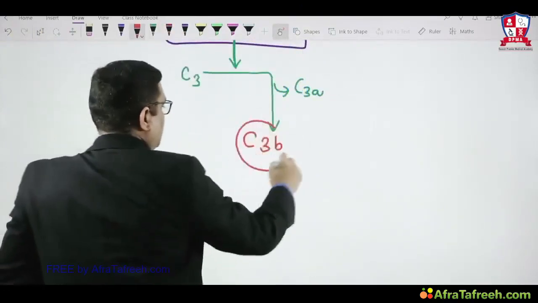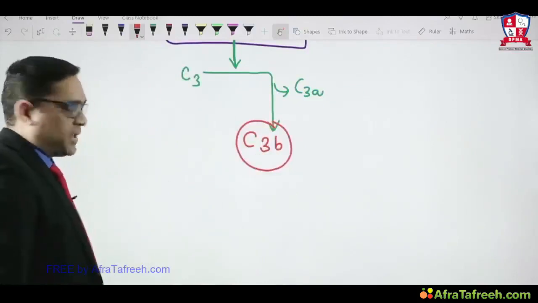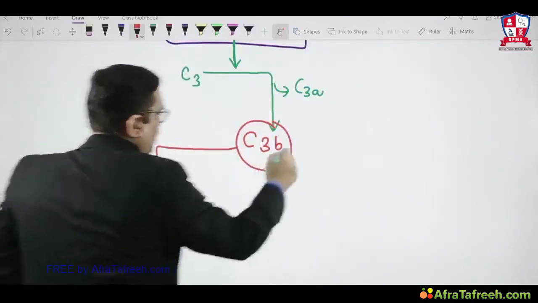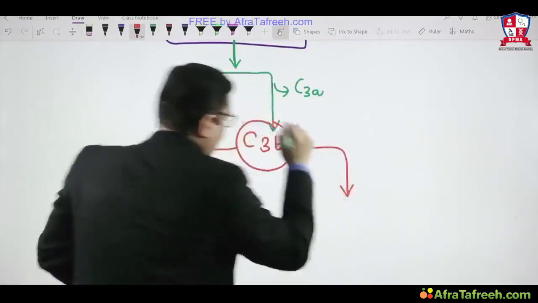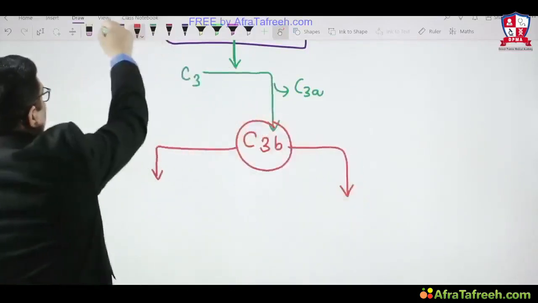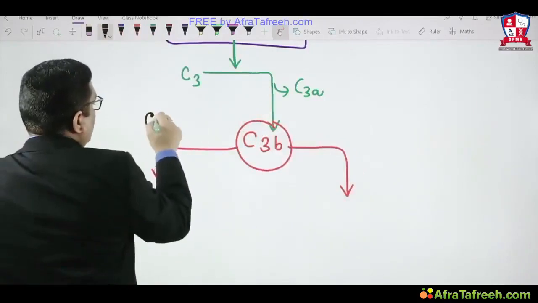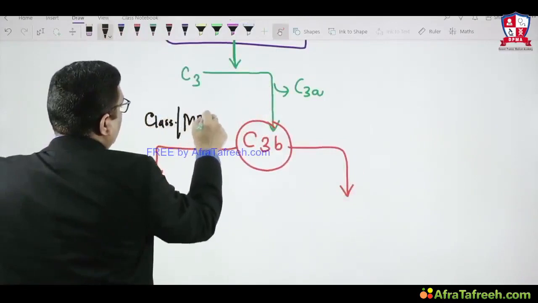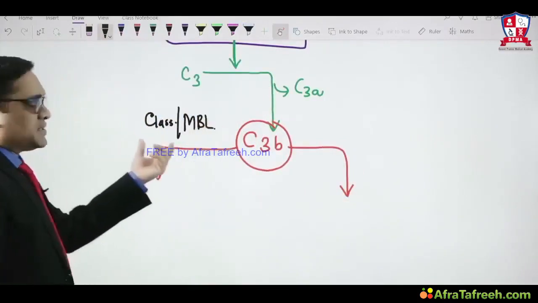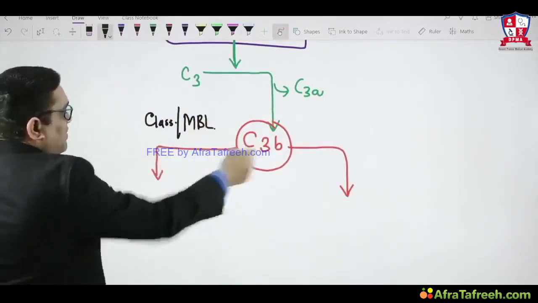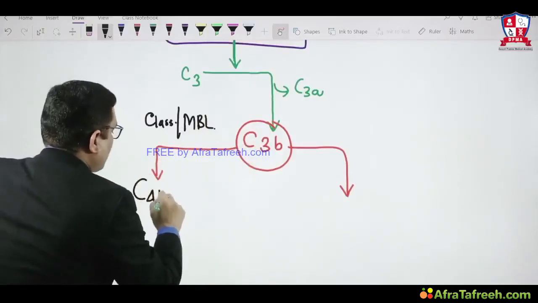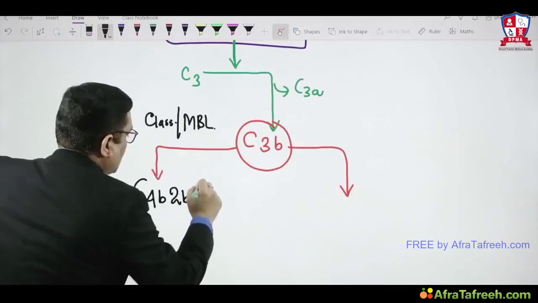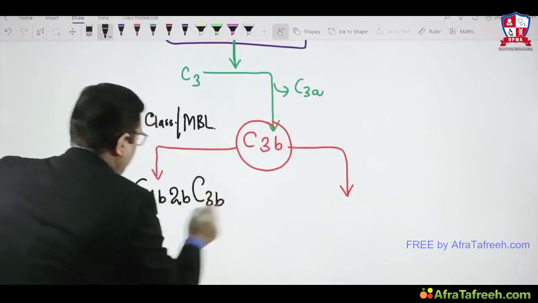So now this C3b, which has been formed by C3 convertase, will follow two different pathways. I'm making it easier. One is the classical pathway and mannose binding lectin pathway. When they follow this, what will be formed? C4b, C2b, and now C3b is added to this one.